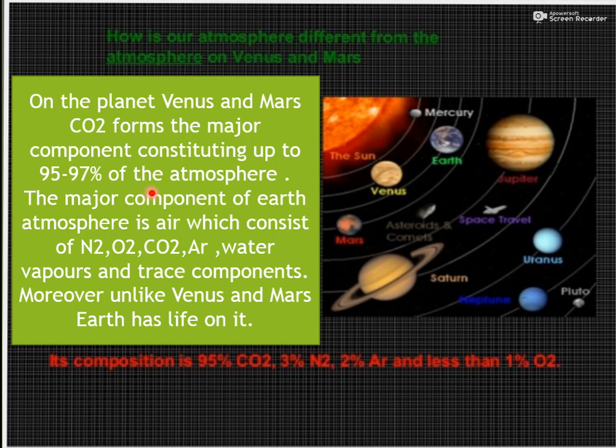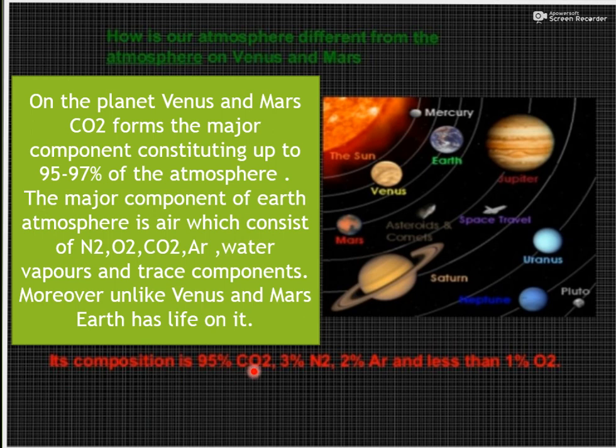In your 8th class, you discussed the question of why the temperature is more on Venus than on Earth. So basically the difference is here because Venus contains more CO2 that can trap a lot of sun radiation. Then its composition is 95% CO2.